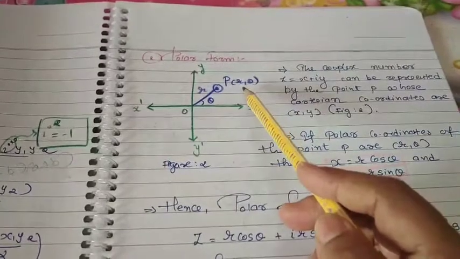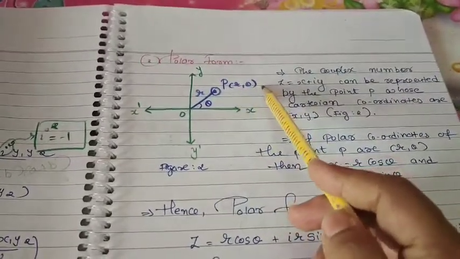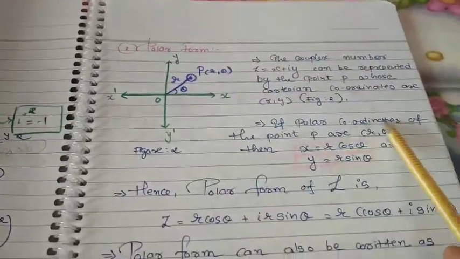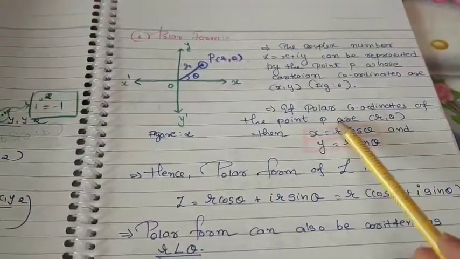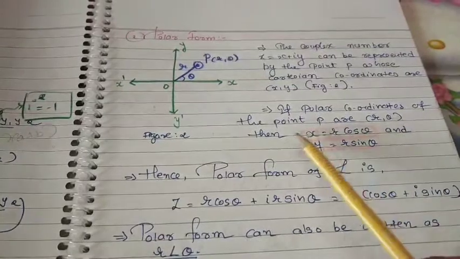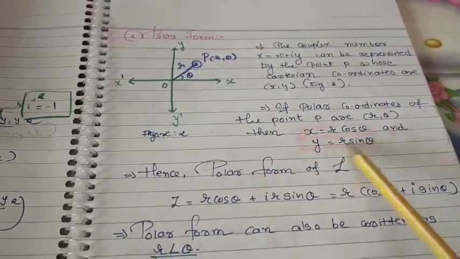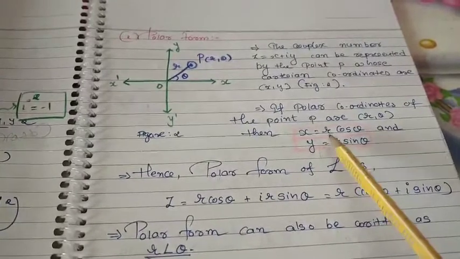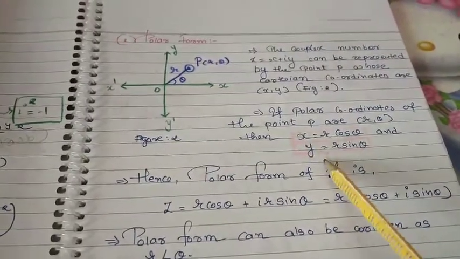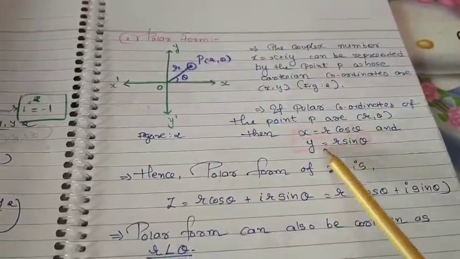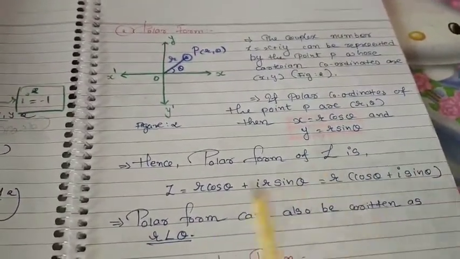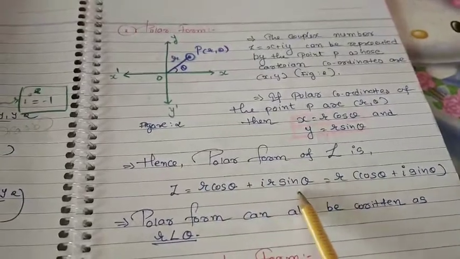So in polar form we have r and theta. This is theta and this one is r. If the polar coordinates of the point P are r and theta, then x is equal to r cos theta and y is equal to r sin theta. So in polar form you have to remember what x is and what y is. x is r cos theta, y is r sin theta.